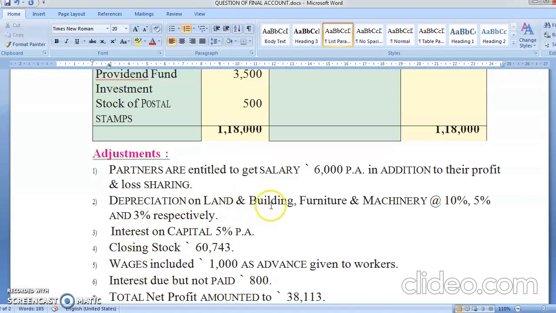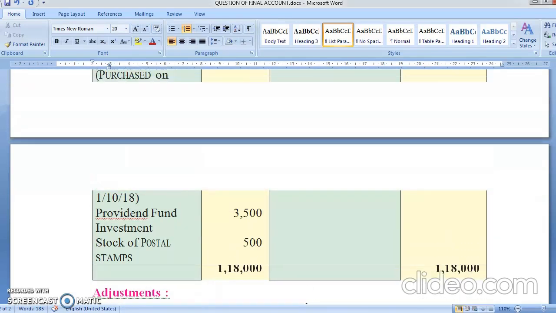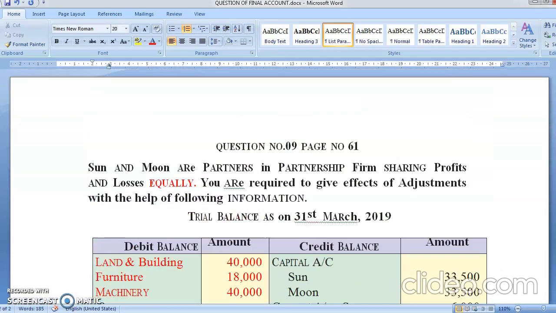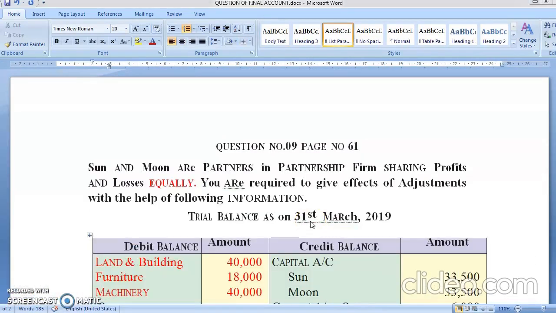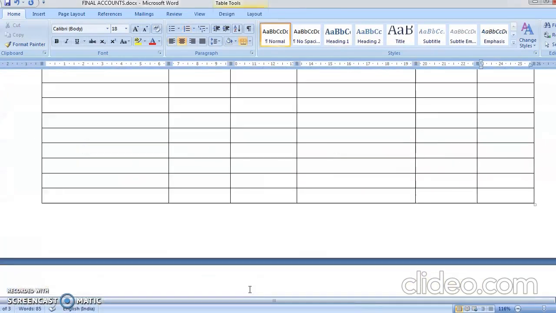Depreciation on land and building, furniture and machinery at the rate of 10, 5 and 3. So land and building is 10%, furniture is 5% and machinery is 3%. And we have seen that somewhere some dates were written, so dates were written for machinery account. So let's do the depreciation of furniture and land and building first. Chalo.